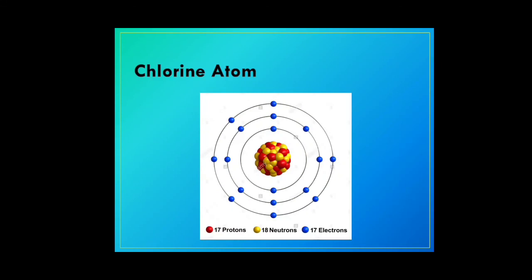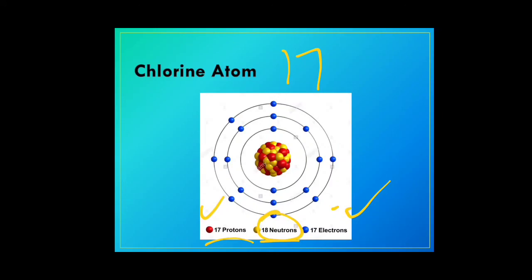Now let's see the structure of the chlorine atom. The atomic number of chlorine is 17. Chlorine has 17 protons, 17 electrons and 18 neutrons. Chlorine also has isotopes. So we see some isotopes of chlorine having 18 neutrons, and some isotopes of chlorine will have 20 neutrons. We'll come to that later.